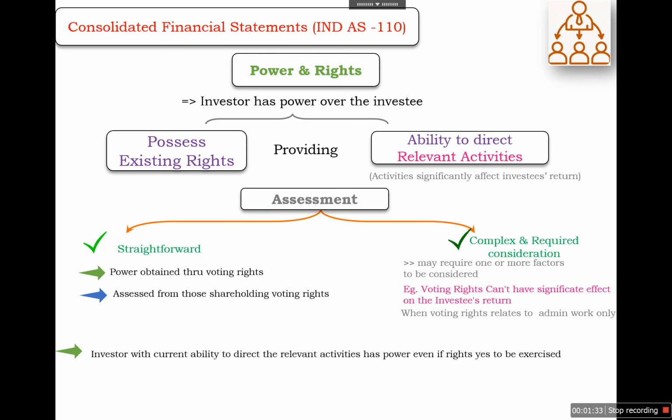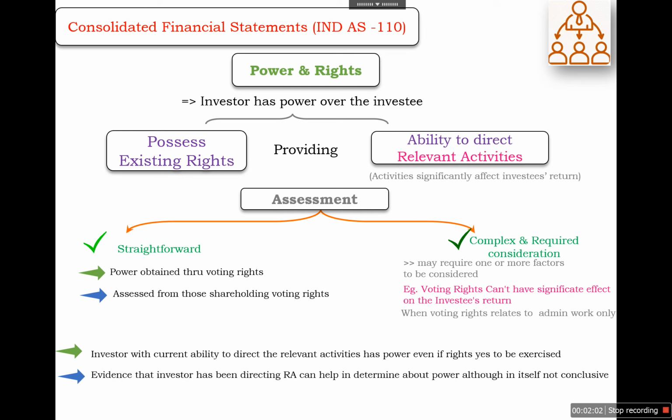So, an investor with the current ability to direct the relevant activities has power even if those rights are yet to be exercised. So, the existence of the rights is important, but the exercise of those rights is not important. Even if the investor possesses the rights but has not yet exercised them, it is giving the control authority to the investor.